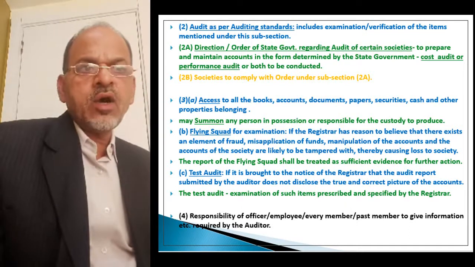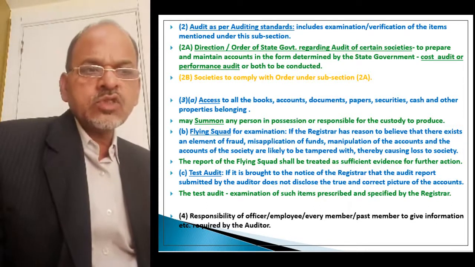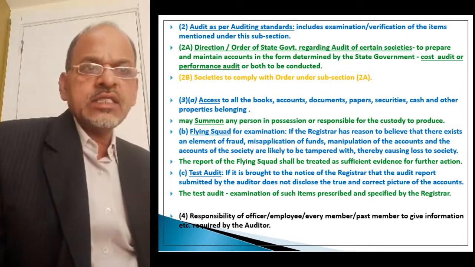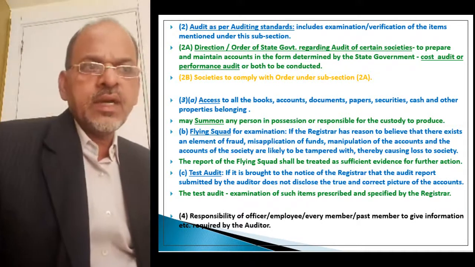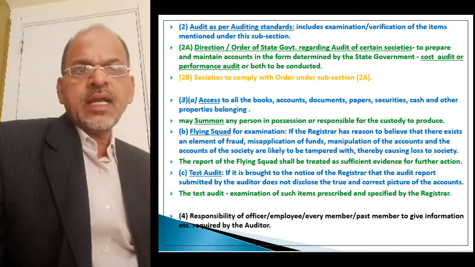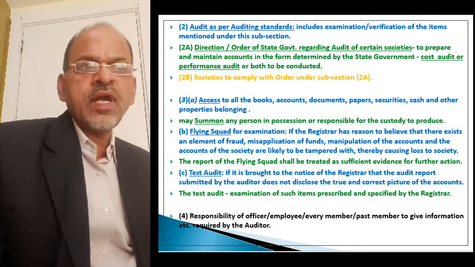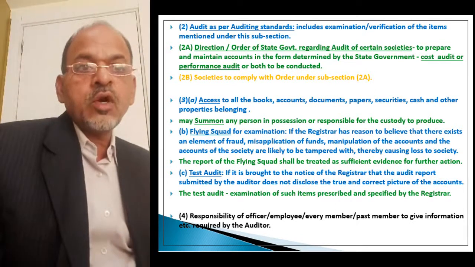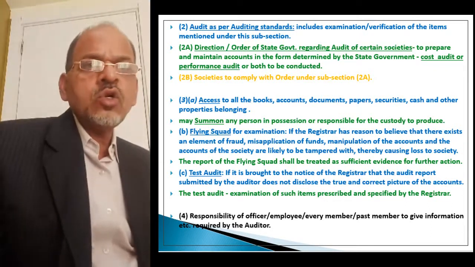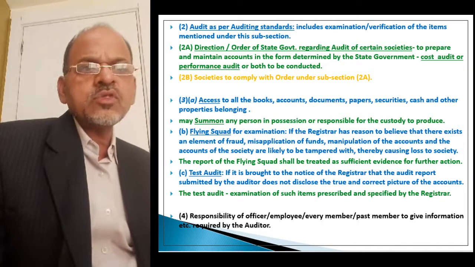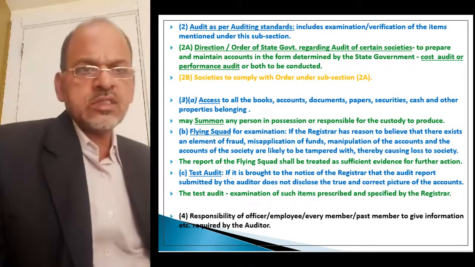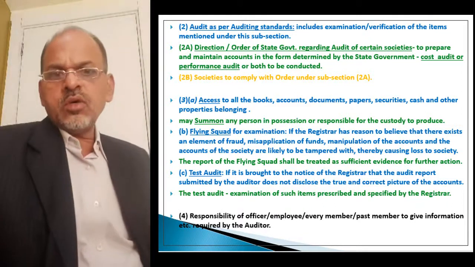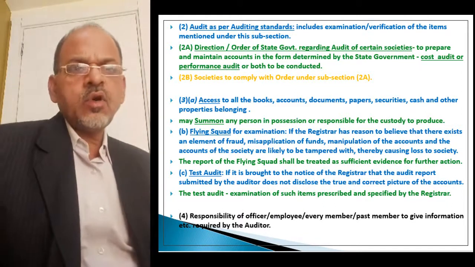See, for certain societies, separate directions and orders can be given by the registrar or by the state government, such as to prepare and maintain accounts in the form determined by the state government, to carry out cost audit or performance audit or both, etc. So if these are applicable, and there are specific directions or orders of the state government, then accordingly that society will have to comply with all these requirements for auditing purposes.